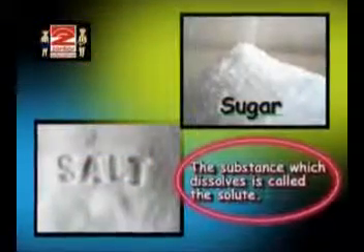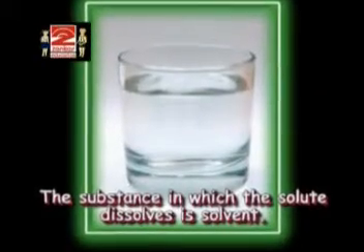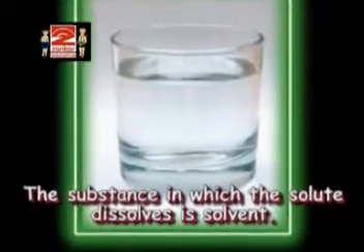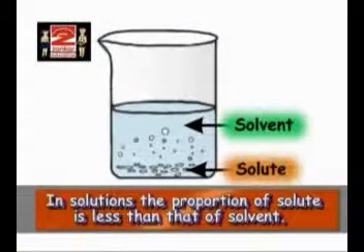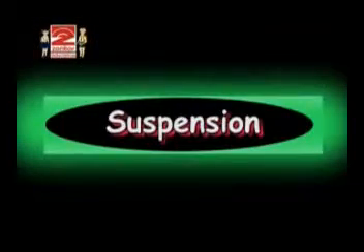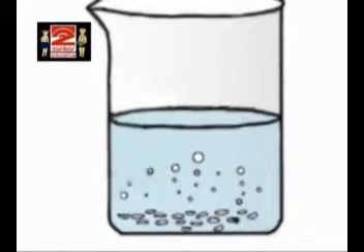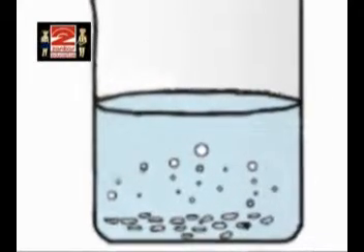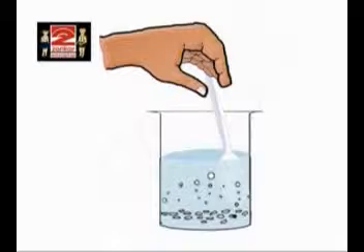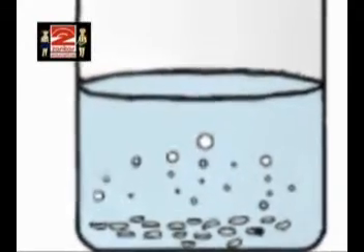The substance which dissolves is called the solute, and the substance in which the solute dissolves is called the solvent. In solution, the proportion of solute is less than that of solvent. Now another type, suspension. A suspension is a heterogeneous mixture in which the solute particles do not dissolve but remain suspended in it. These particles are visible to the naked eye.